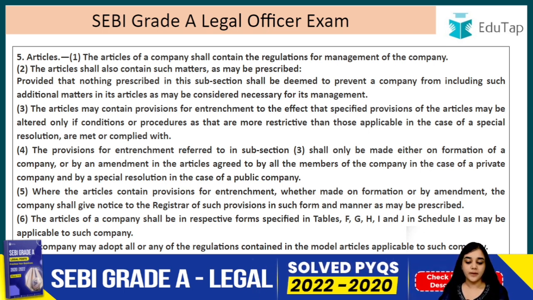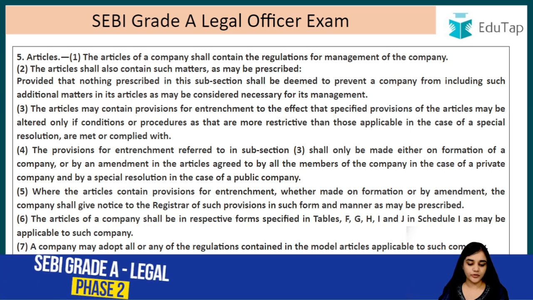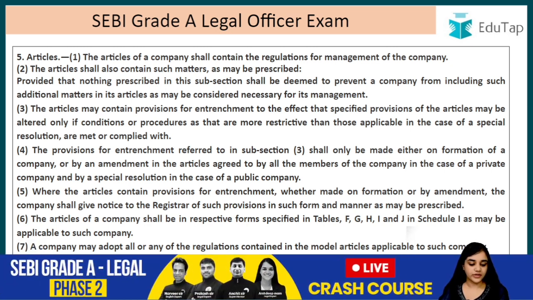The articles may contain provisions for entrenchment to the effect that specified provisions of the articles may be altered only if conditions or procedures that are more restrictive than those applicable in the case of the special resolution are met or complied with.